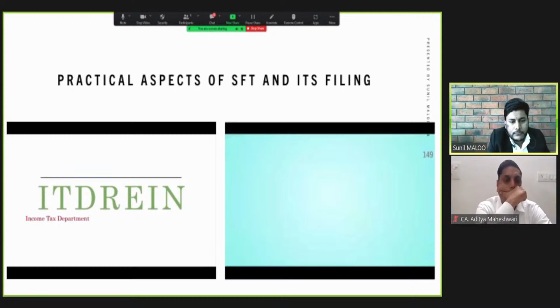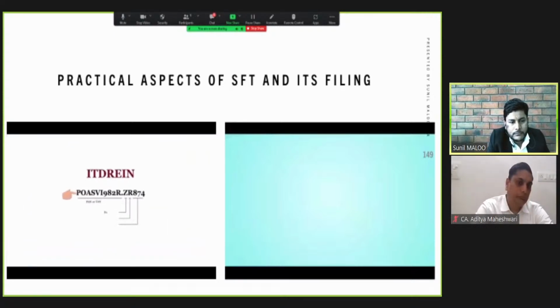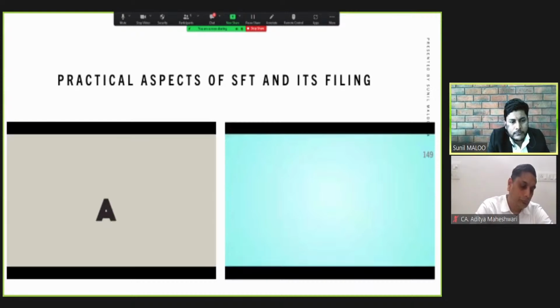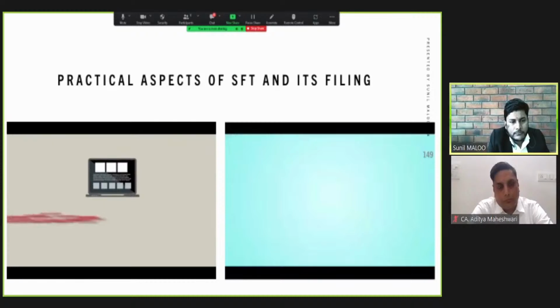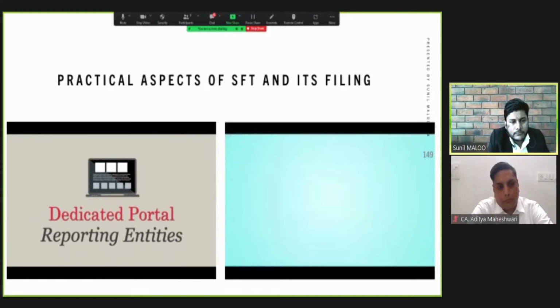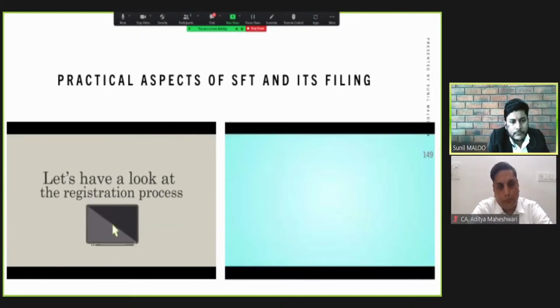Income Tax Department Reporting Entity Identification Number is a unique 16-digit identification number which is used for filing Statement of Financial Transactions, SFT. Income Tax Department has launched the Reporting Portal, a new dedicated portal for reporting entities. Let's have a look at the registration process.